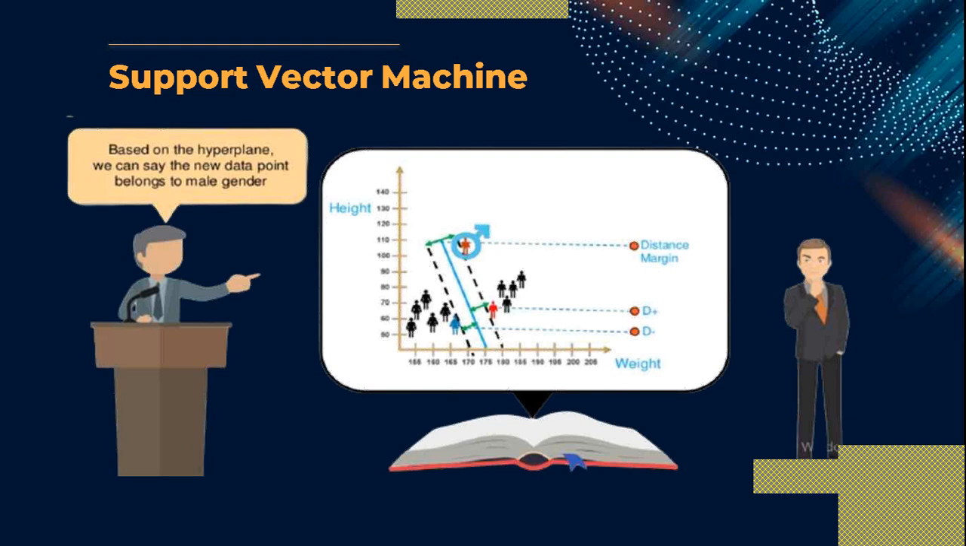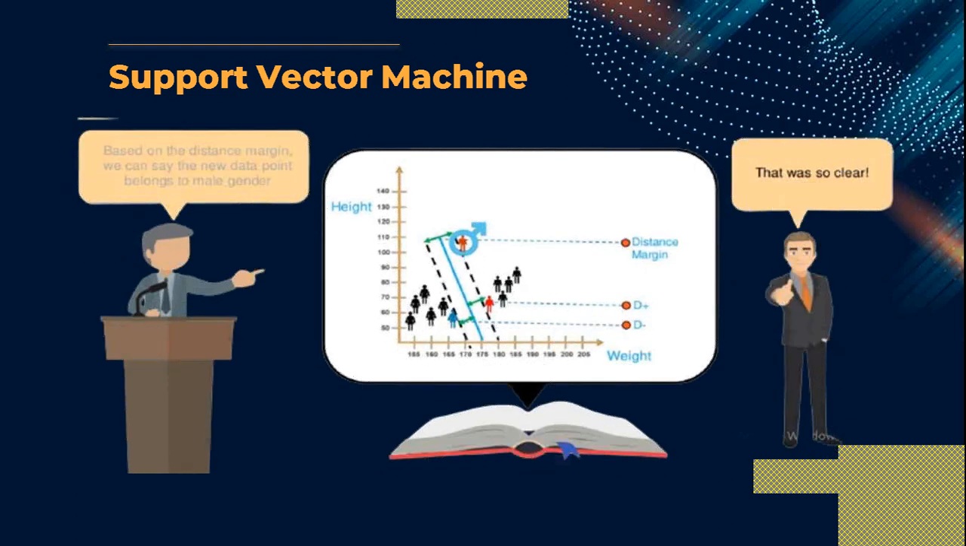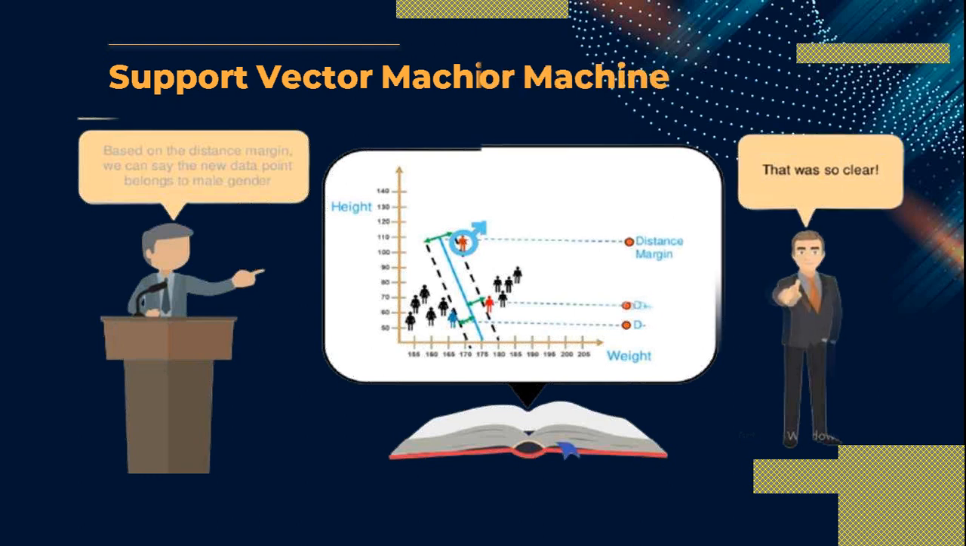So this distance margin means that your 2 points are properly placed, and hence this line is the best split line, and you can say that this new data point belongs to the male gender. So it was clear that this data point belongs to the male category.